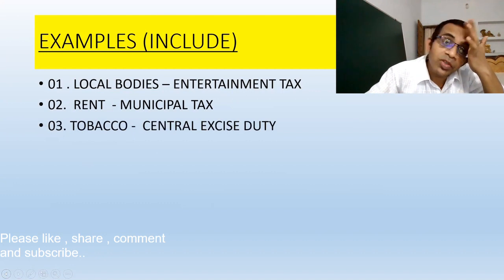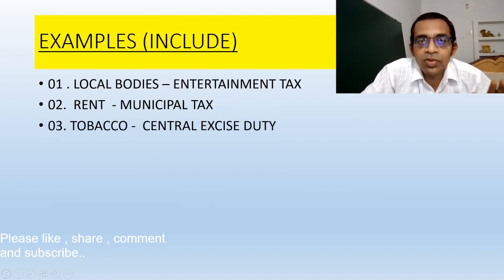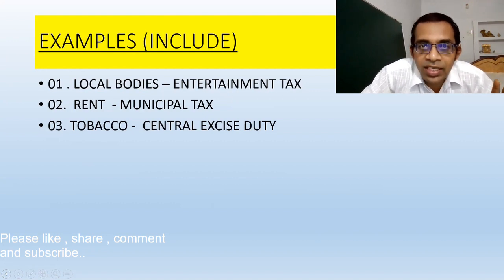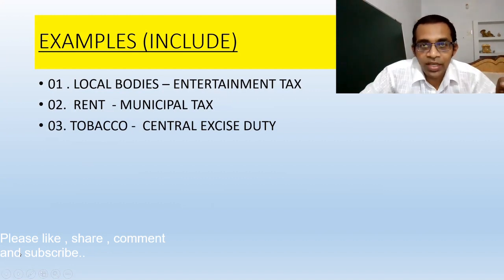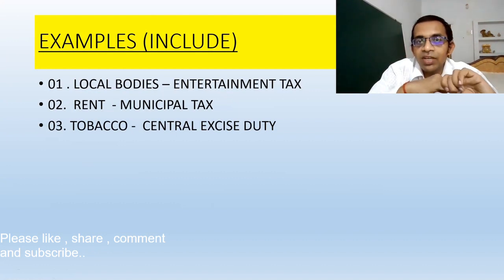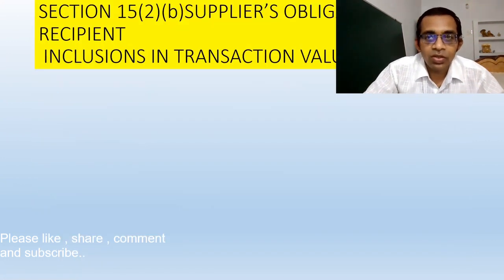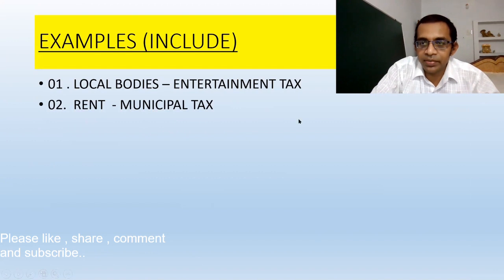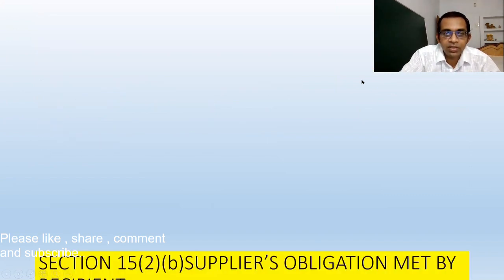Third example I am going to give you is the case of tobacco. As you know, central excise duty is still levied on tobacco. So when you calculate the GST, you will include in your transaction value the amount of duty which has been paid on that tobacco. Okay. So let us move ahead. Yes, examples. Here I have already given such examples.